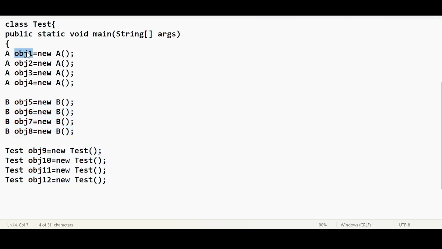This part is called the reference variable, and this part is called the type, the class type. And this new A is called what? The object creation. You can give certain identification to this particular line: object reference variable, of type class type. This is the object reference variable.